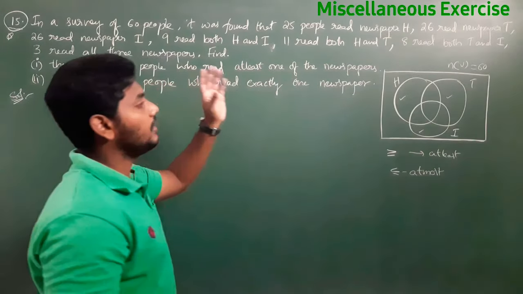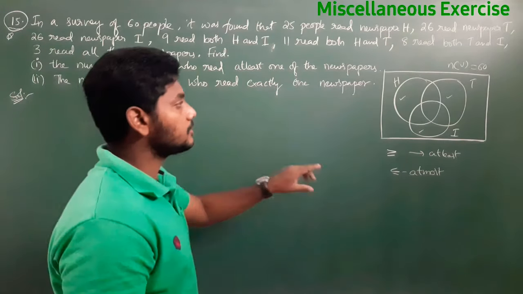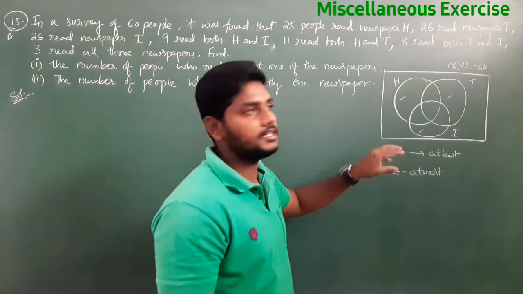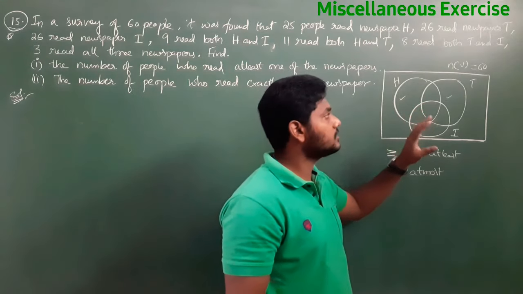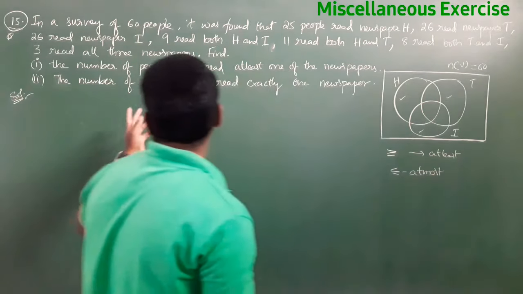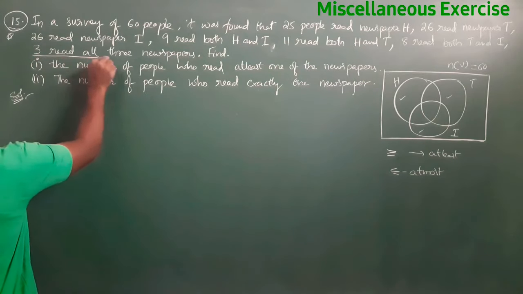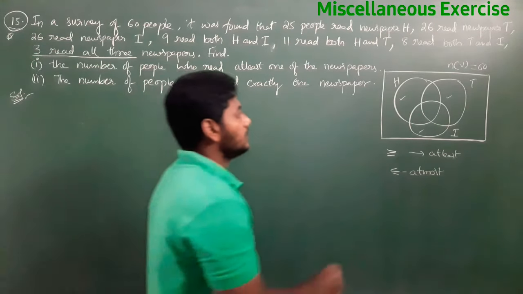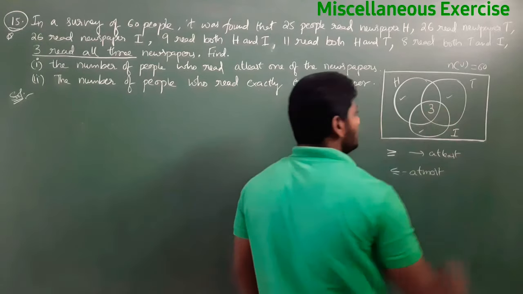First of all, I will substitute values in that. While substituting, we need to take the innermost part, the intersection of all three. 3 read all 3, so this part is 3.